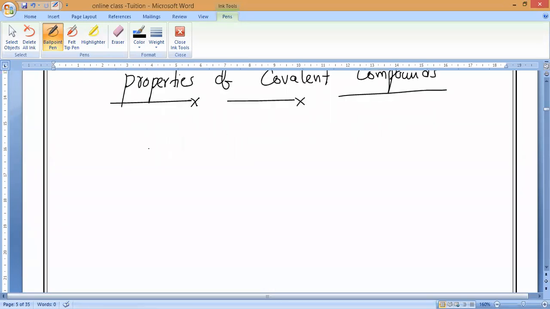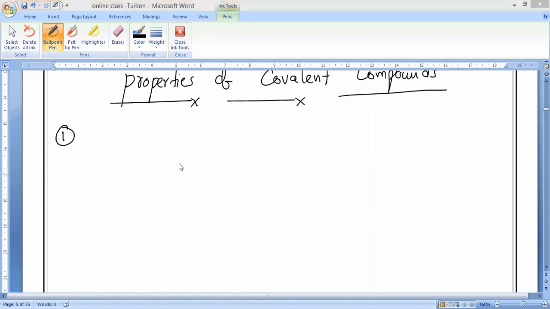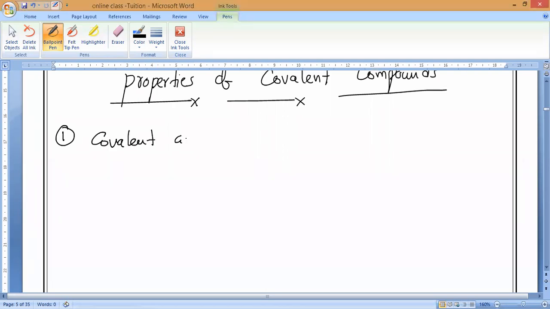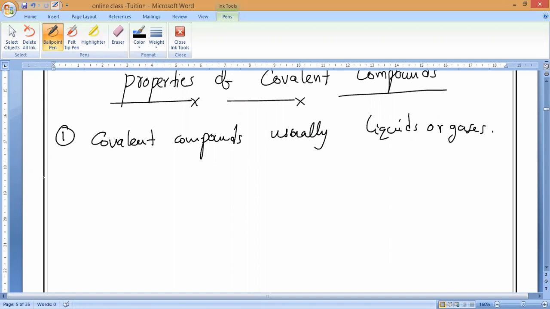Now, can you say what the state is? Ionic compounds are mostly in solid state. Now here, covalent compounds are usually liquids or gases. Only some of them are solids.